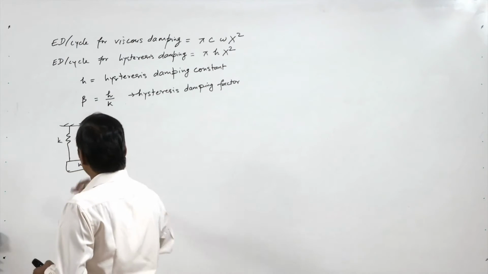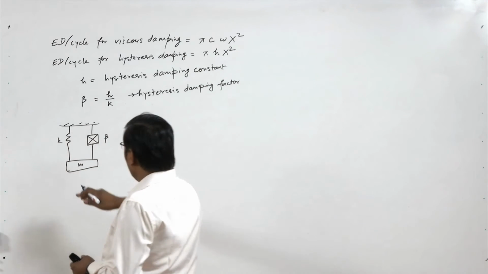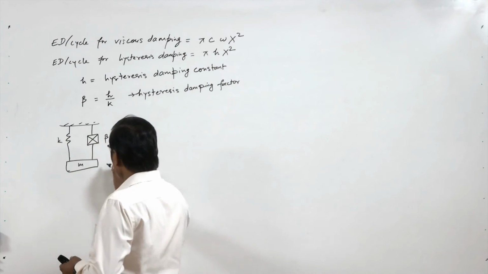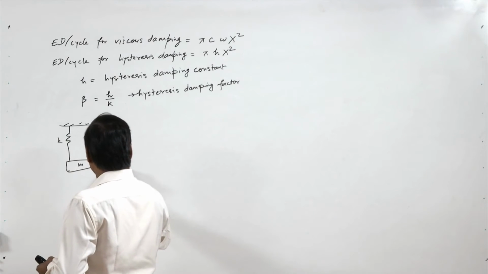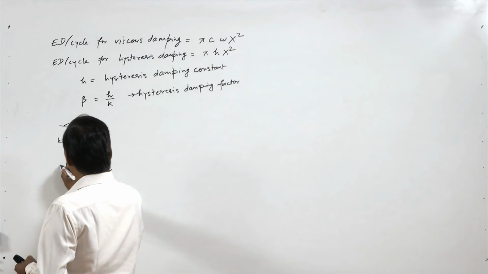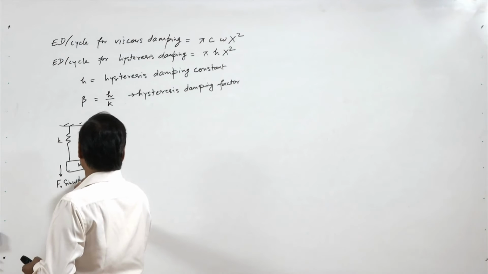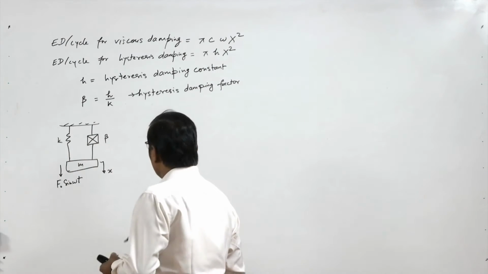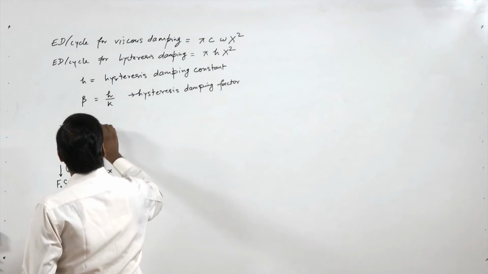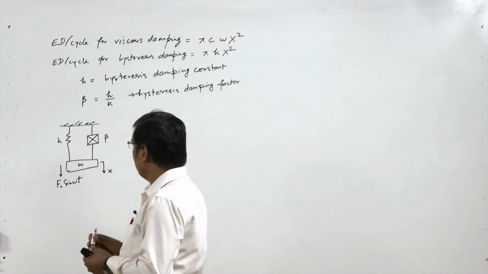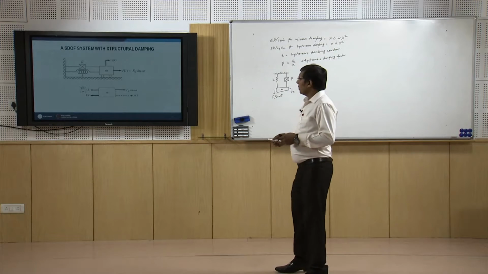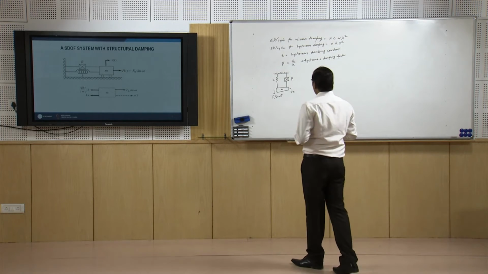So we represent h or beta, and this system is doing some motion here, and it is subjected to some force F0 sine omega t. This we can see here, that is the same system.